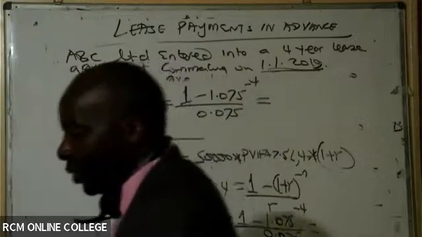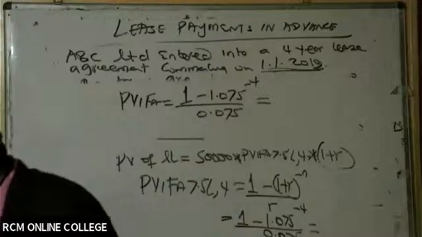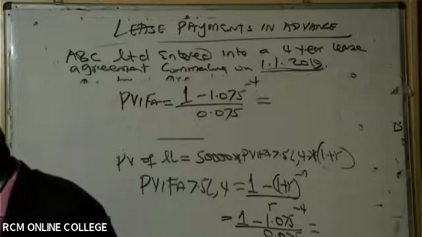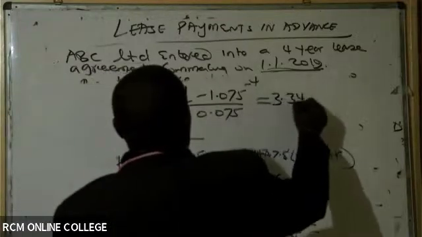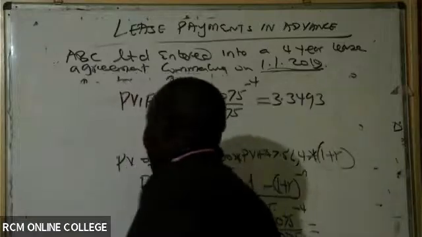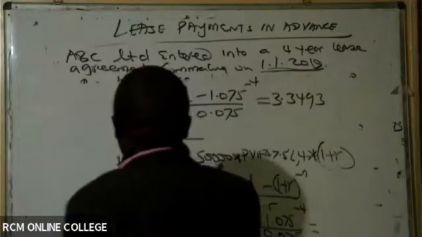And I wish everybody was really computing. So it is 3.3493. That's PV. Then come and apply it here.